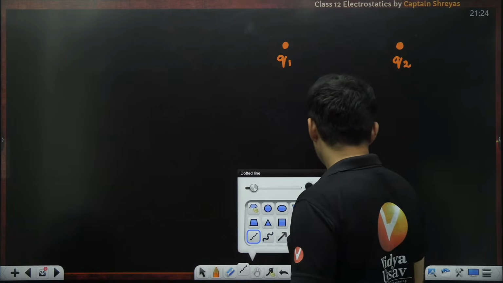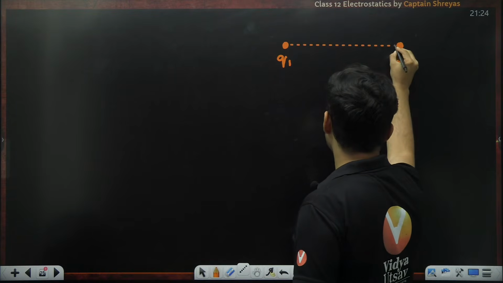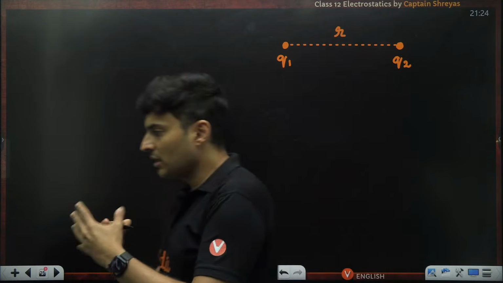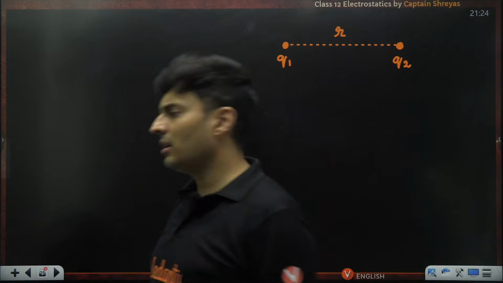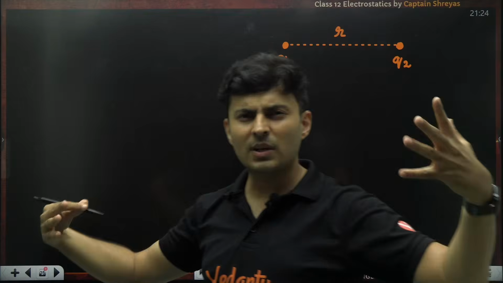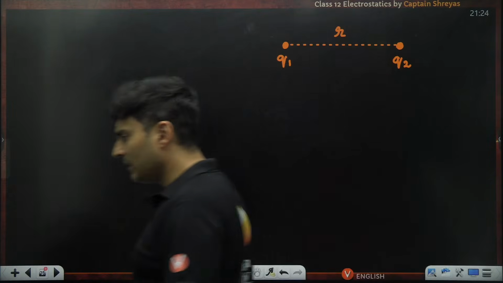If you have two charges, they will either attract or repel each other, depending on their signs. If both are positive, they repel. If one is positive and one is negative, they attract each other.